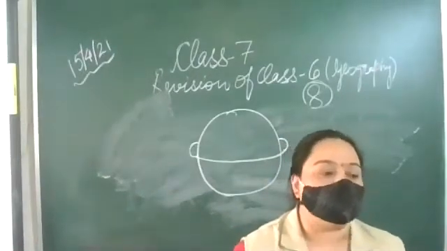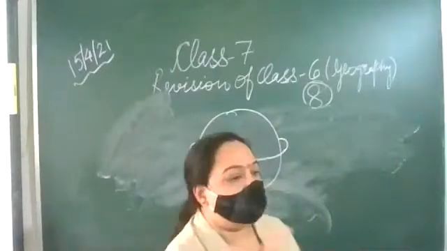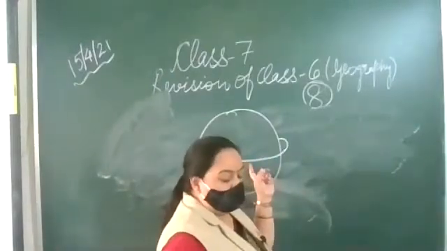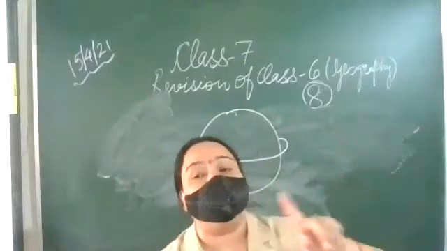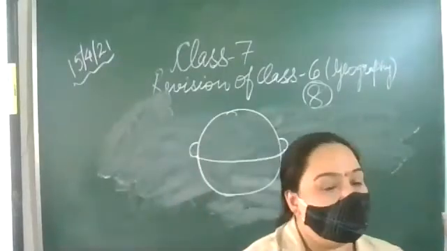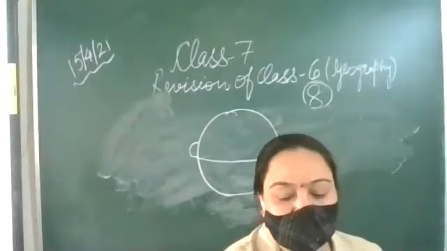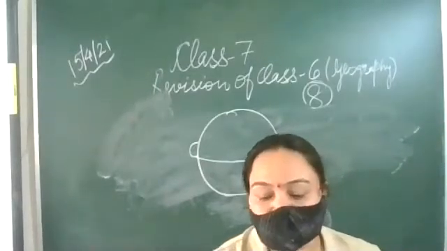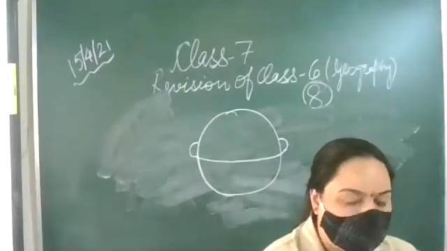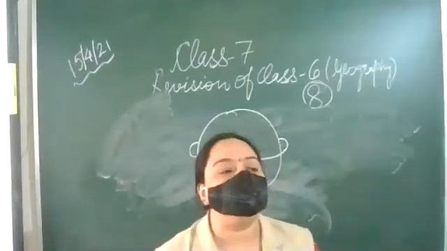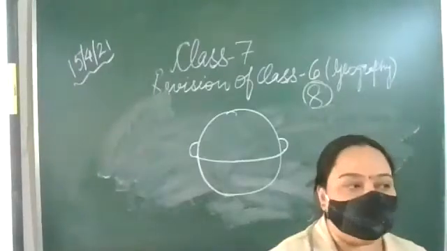Uranus also has 27 moons and it has rings around it like Saturn, and it takes 84 years to go around the sun. How many years? 84 years to go around the sun. Then comes Neptune. Neptune is the same size as Uranus. These two planets are called the spring giants.